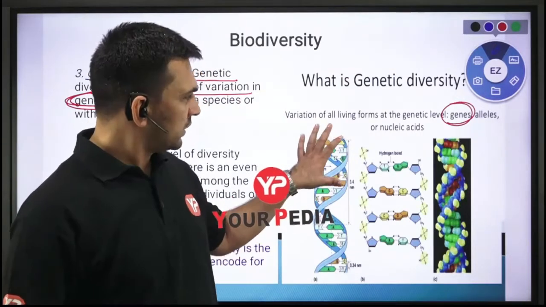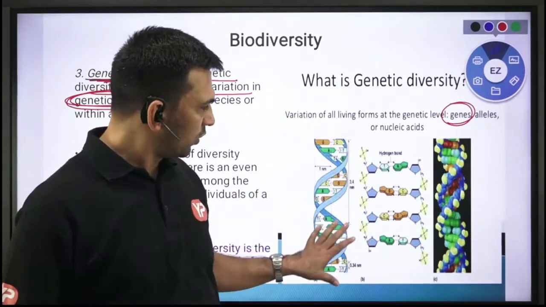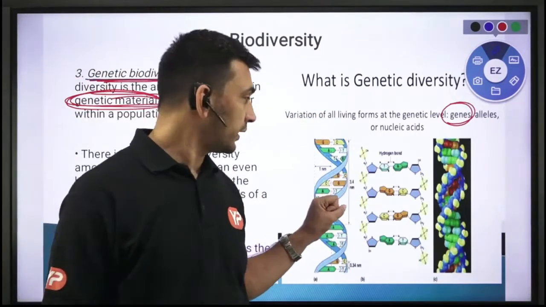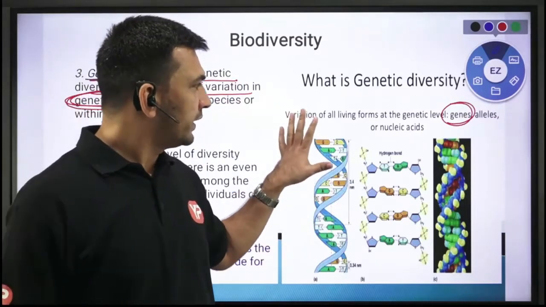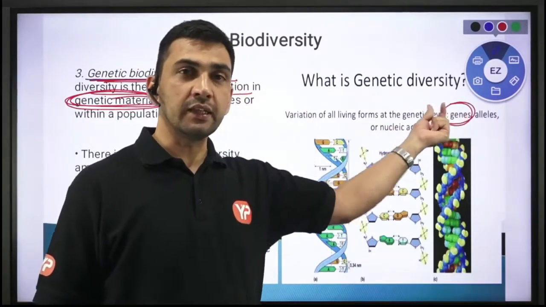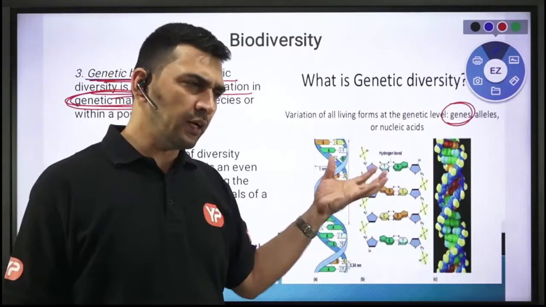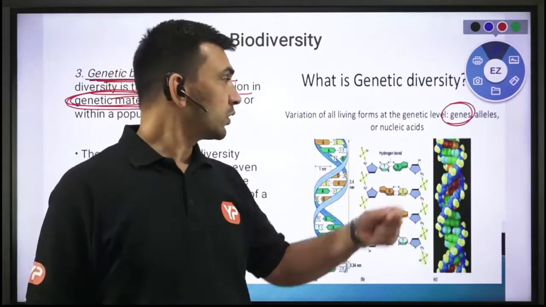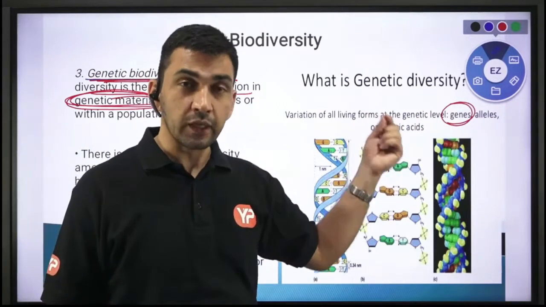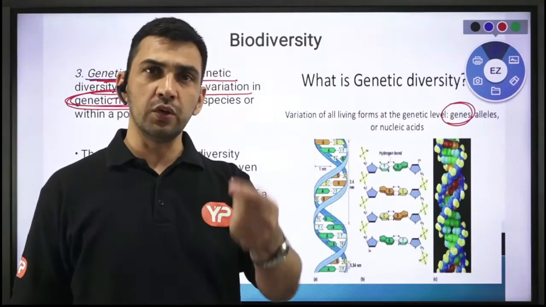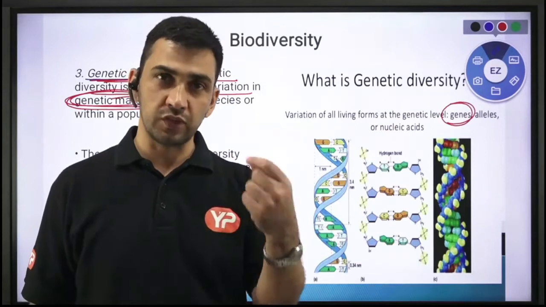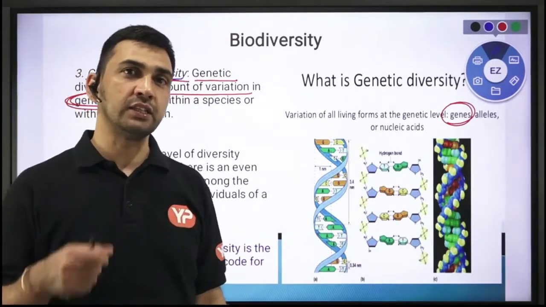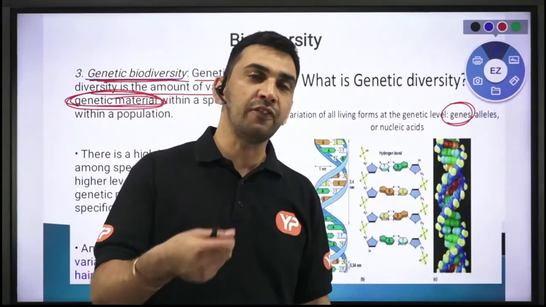So DNA, I hope you know about the DNA, right? Which carries all the information, like nucleic acids and all that. Genes are basically made up of DNA, and all the information from one generation to the next generation is passed through these genes only, right? So in each individual you are going to have different kinds of genes. Because of different kinds of genes, your genetic makeup is entirely different from the other person.